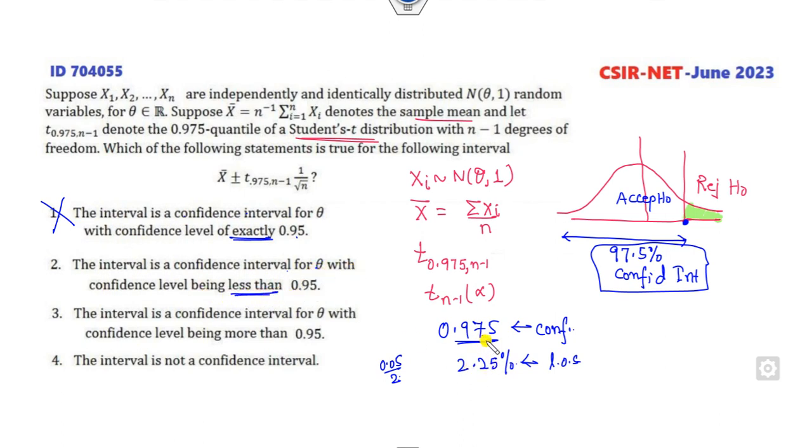Greater than 0.95, so this option is also cancelled. More than 0.95 is the correct option. No confidence interval, cancel out, because there is a confidence interval. So the right answer is the third option.